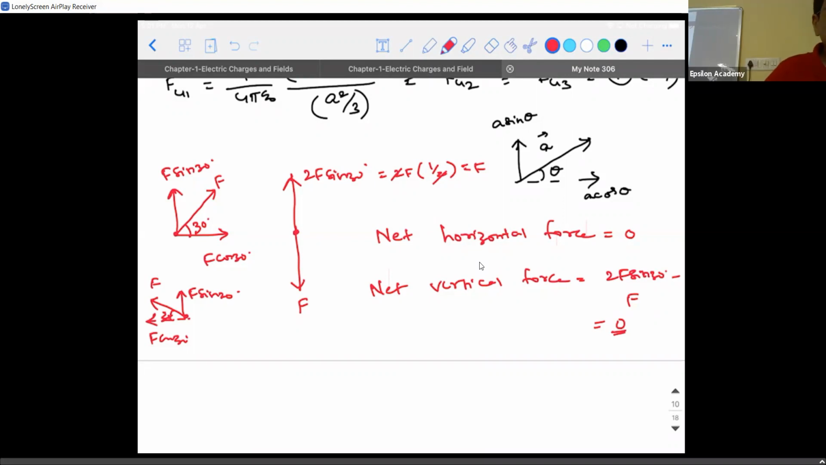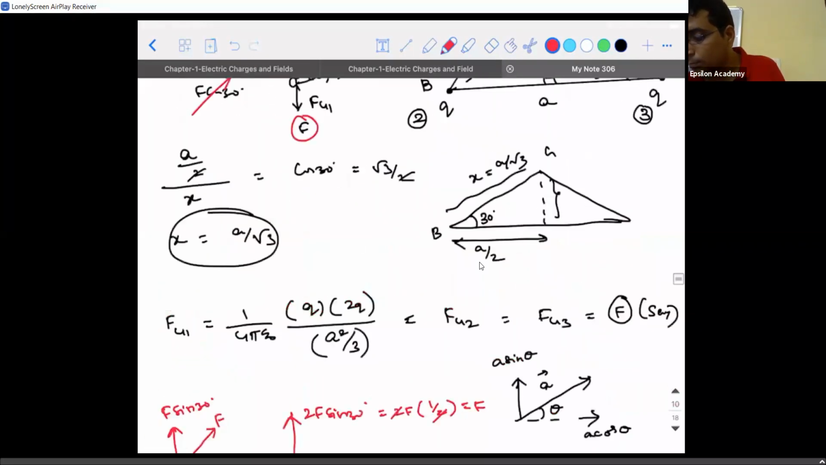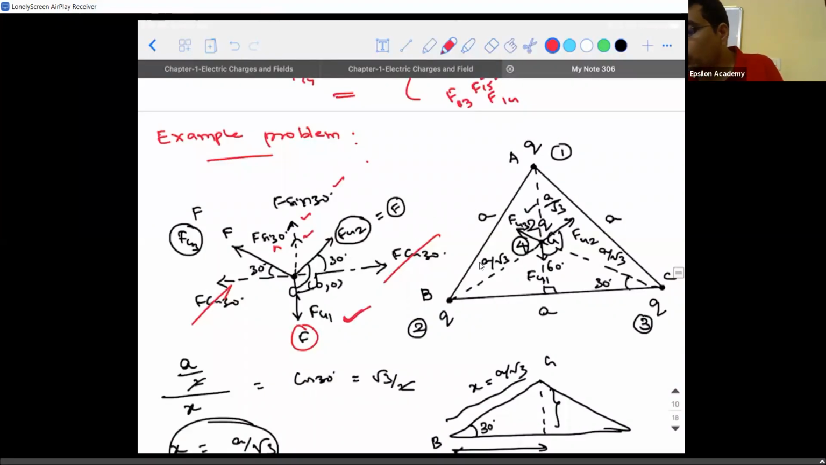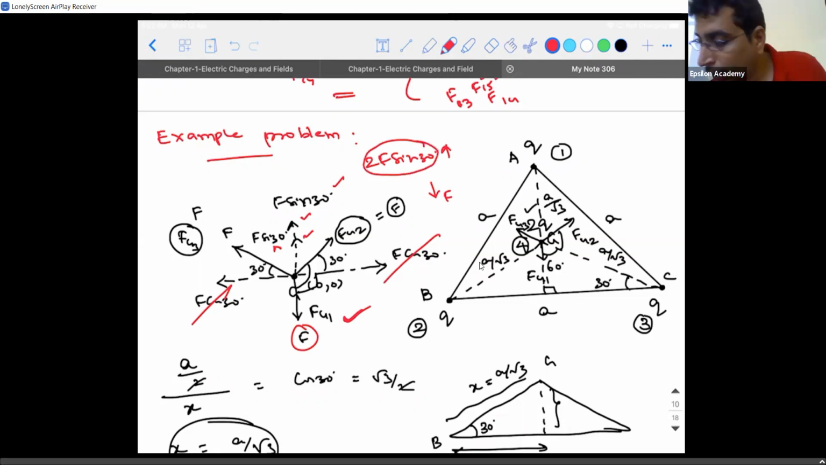And the 2 f sin 30s which are in the upward direction will get added. And remember, there is another force acting in the downward direction also, which is f. This one. So 2 f sin 30s are acting in upward direction and 1 f is acting in the downward direction. So 2 f sin 30, when you calculate, its magnitude is going to give you f. So f and f are in opposite directions, so they get cancelled.